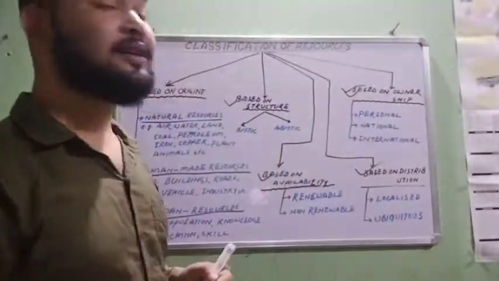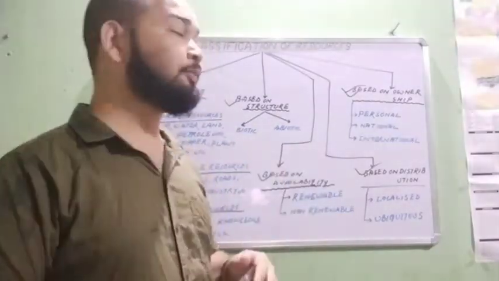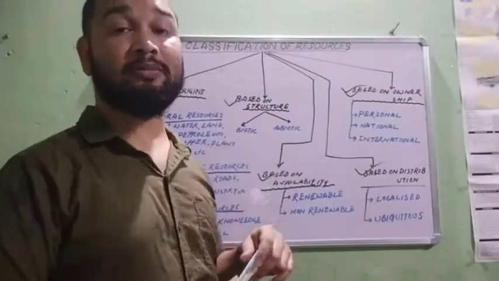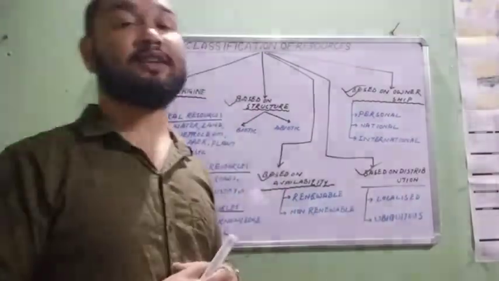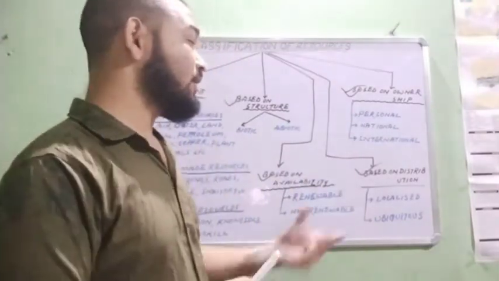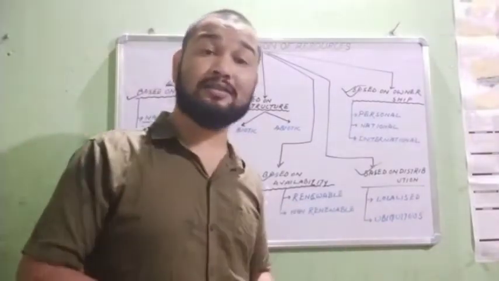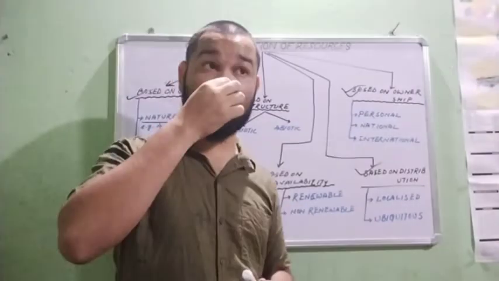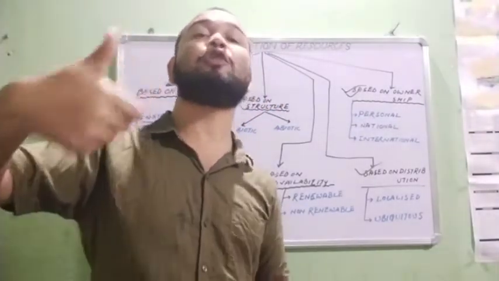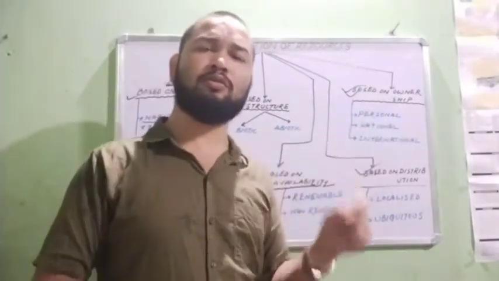You may be asked the differences between renewable and non-renewable. You have to write the differences between biotic and abiotic. They will not ask directly what biotic resources are; they will ask the differences with examples. They may ask the differences between localized and ubiquitous resources. Or they may ask an MCQ: which one of the following is a ubiquitous resource, with 4 options, one of which will be correct.